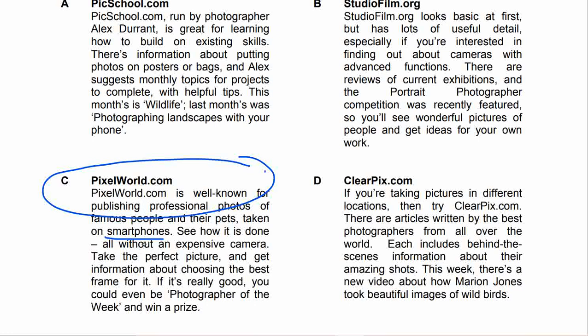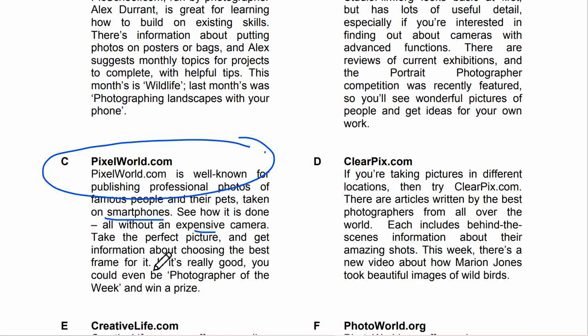On smartphones, James uses a smartphone, how it is done without an expensive camera. Take perfect pictures, great information, choosing the best frame, and you can even be photographer of the week, so he can enter the competition that's suitable for James.